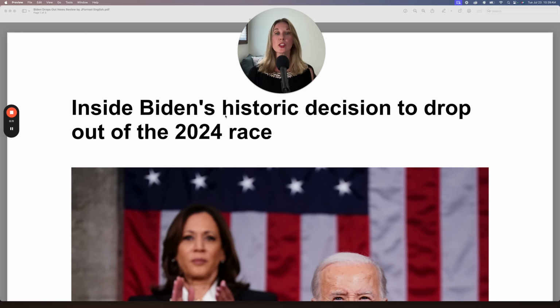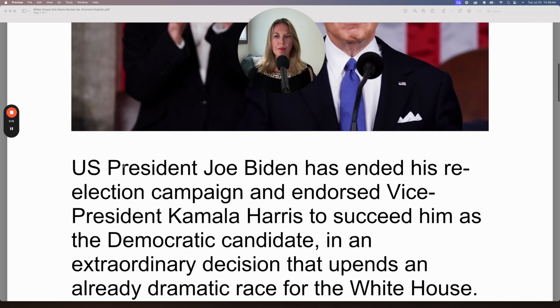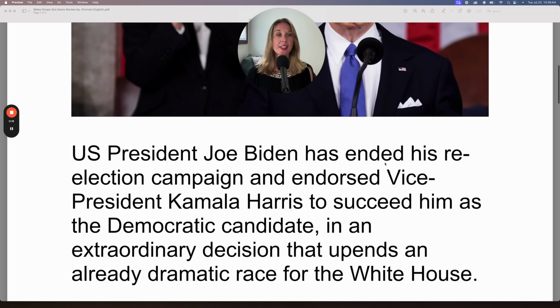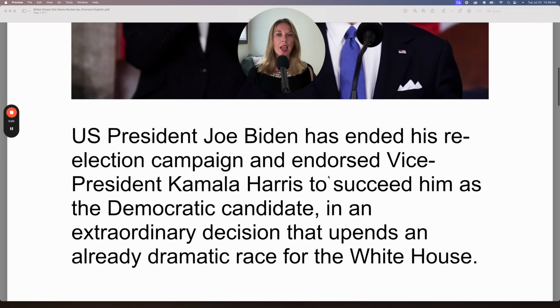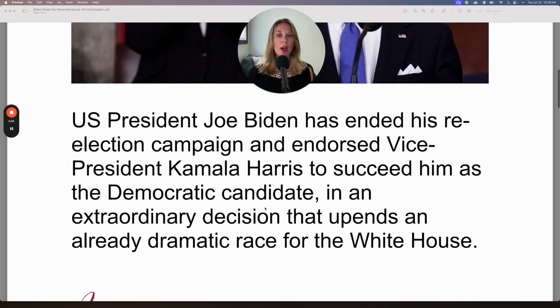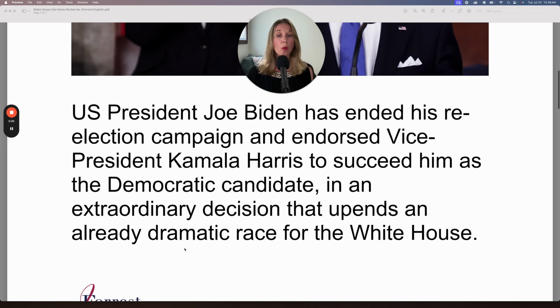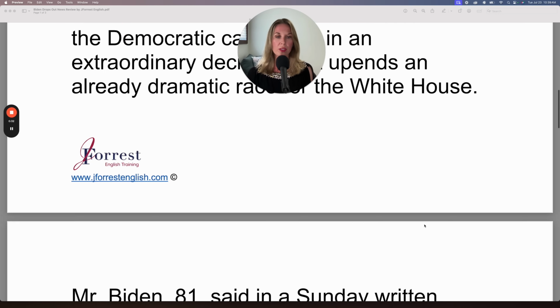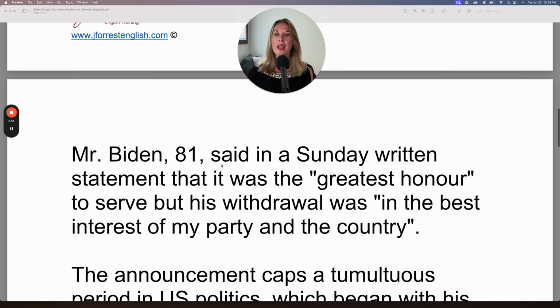Inside Biden's historic decision to drop out of the 2024 race. U.S. President Joe Biden has ended his re-election campaign and endorsed Vice President Kamala Harris to succeed him as a Democratic candidate in an extraordinary decision that upends an already dramatic race for the White House. Mr. Biden, 81, said in a Sunday written statement that it was the greatest honor to serve, but his withdrawal was in the best interest of my party and the country.